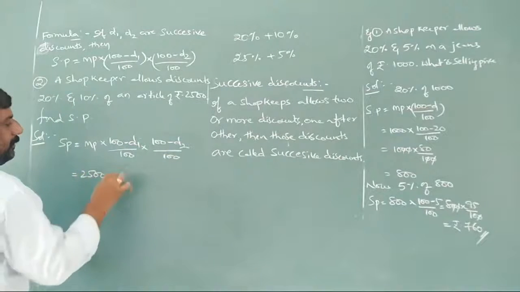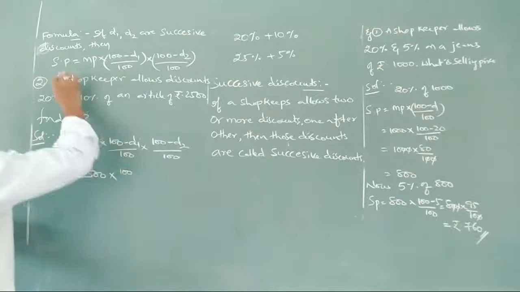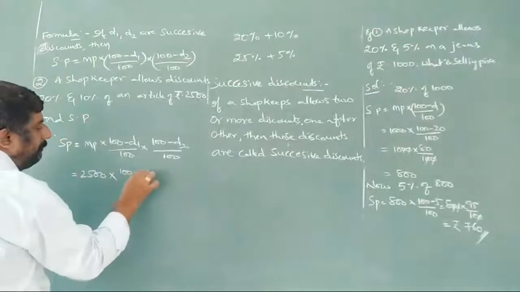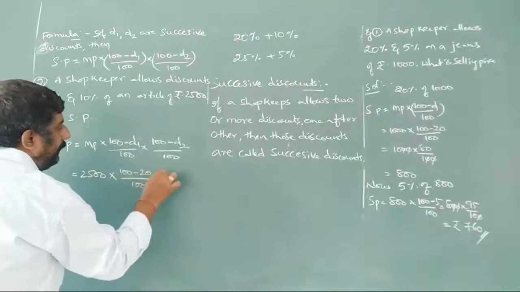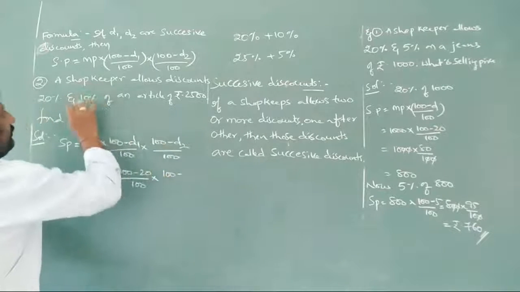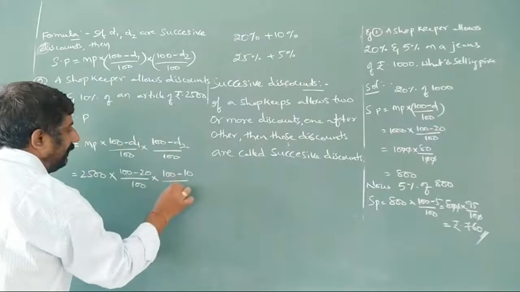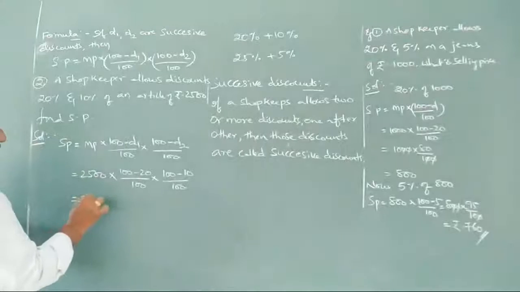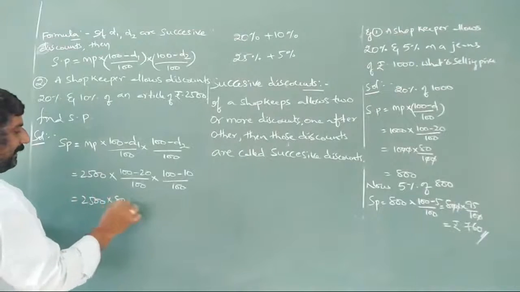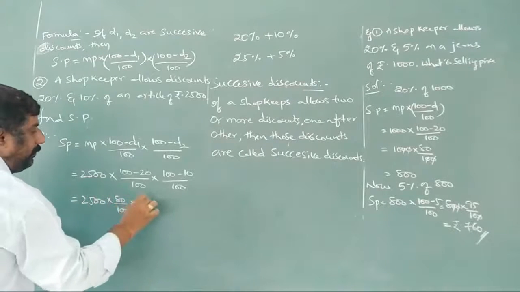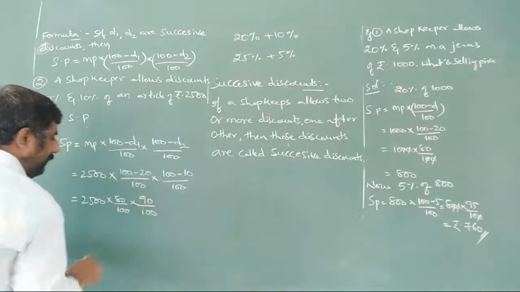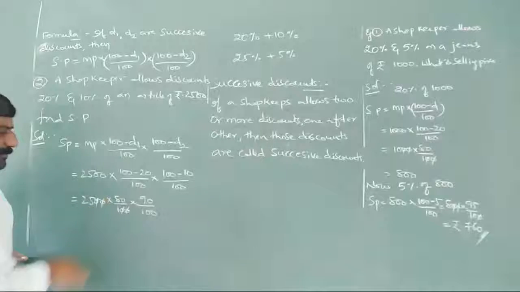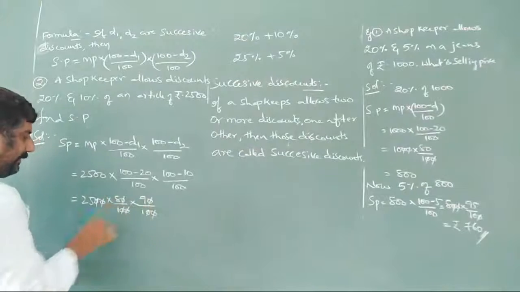2500. First of all, what is the discount he is allowing here? 20 by 100, and into 100 minus the second, 10 by 100. So 2500 into 80 by 100 into 90 by 100. Two zeros are getting cancelled, two zeros are getting cancelled.